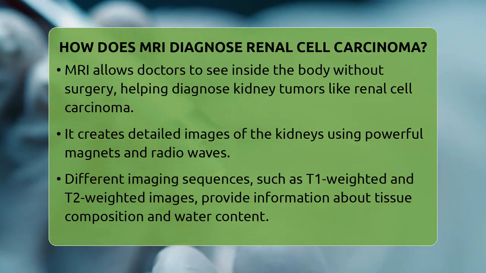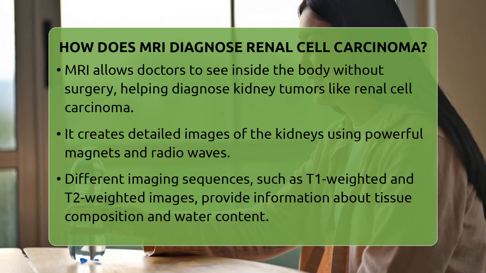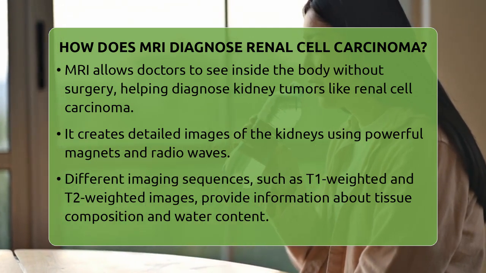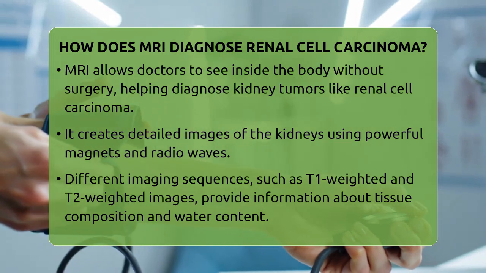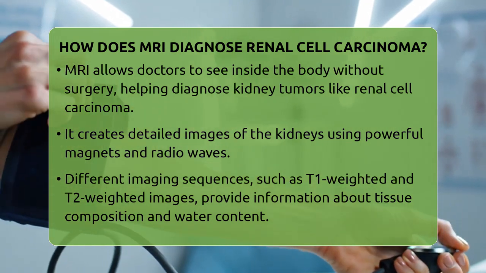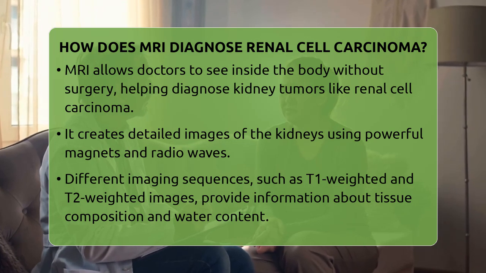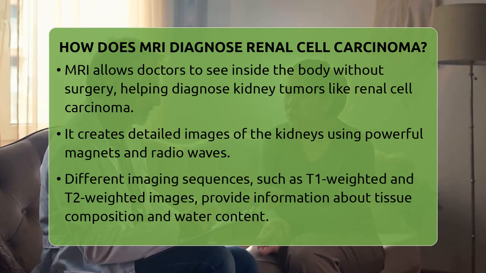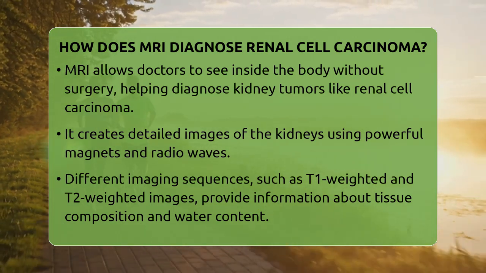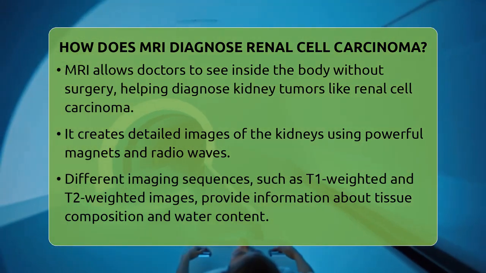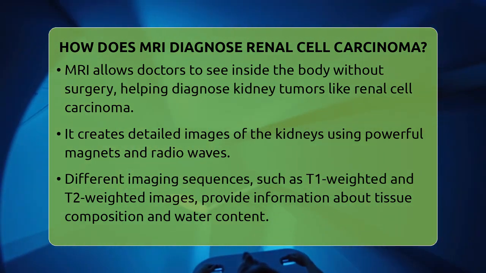How does MRI diagnose renal cell carcinoma? Imagine a tool that lets doctors see inside the body without surgery or cutting. That's what magnetic resonance imaging, or MRI, does for diagnosing kidney tumors like renal cell carcinoma. MRI creates detailed pictures of the kidneys by using powerful magnets and radio waves. It helps doctors understand the size, location, and nature of a tumor, which is vital for planning treatment.